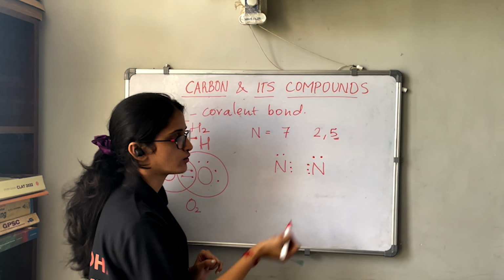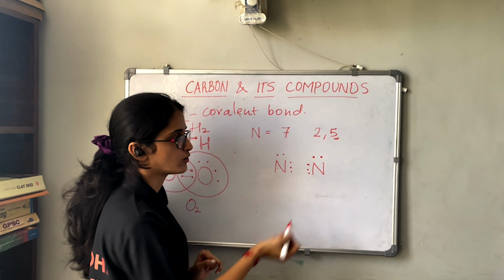Now these 2 electrons are shared between the carbon atoms to complete the octet. And these hydrogens have their duplet completed. Since each carbon is sharing 1 electron with the other carbon, we can say that they are forming a single bond between each other.